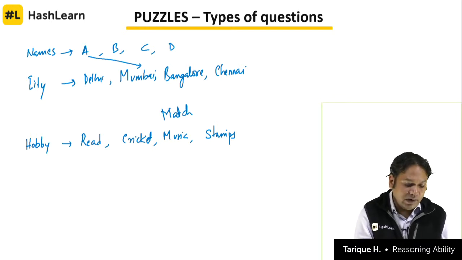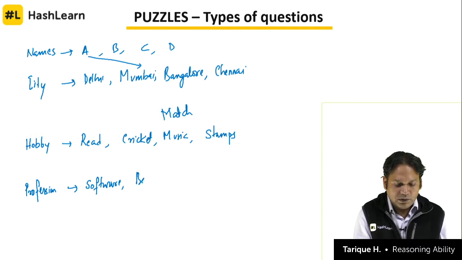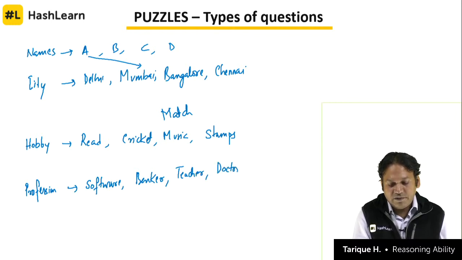So the more categories we add, the more complex the question becomes. What if we add one more category, let us say profession? One person is a software engineer, one person is a banker, one person is a teacher. So the more categories I add, the more complex the question will become for you.